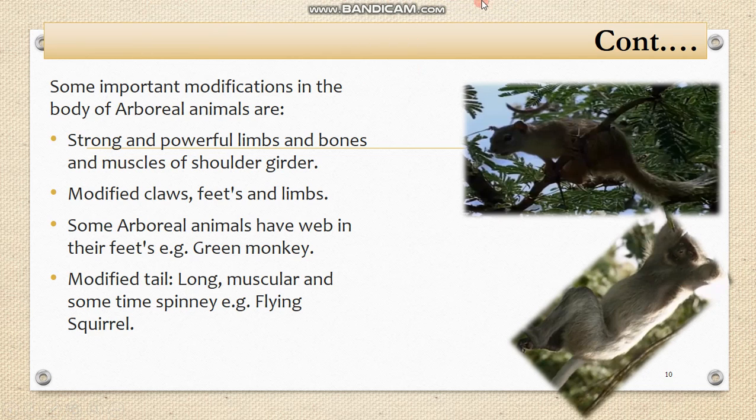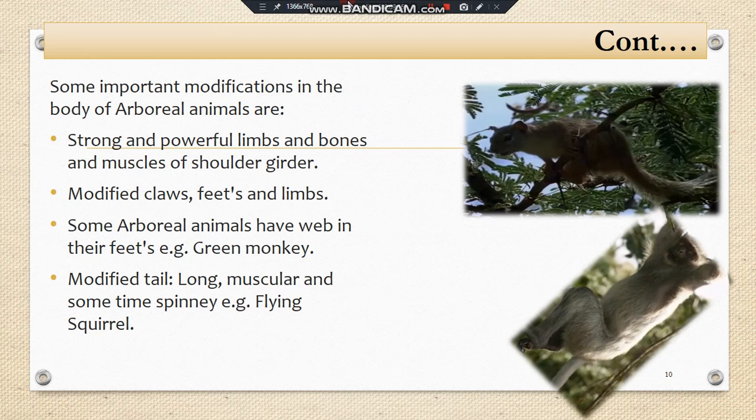Some adaptations or modifications in such animals are that they have strong, powerful limbs and bones. Similarly, modified claws that are specially modified for gripping the branches of trees. Similarly, for example, we discuss the green monkey here. These animals have webbing in their feet which helps them grip the branches of trees.